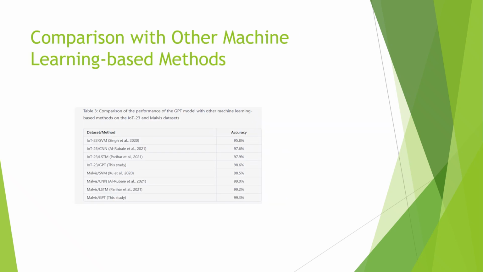As part of our evaluation, we compared the performance of the GPT model with other machine learning based methods used for IoT malware detection. The objective was to determine if the GPT model outperformed these methods on the IoT-23 and Malvis datasets. This highlights the superior performance of the GPT model in terms of accuracy, precision, recall, and F1 score on both datasets.